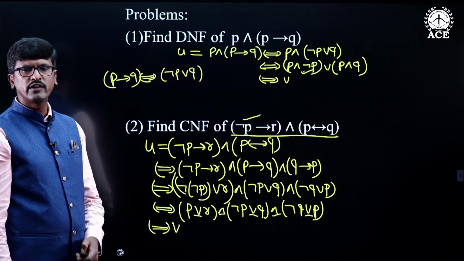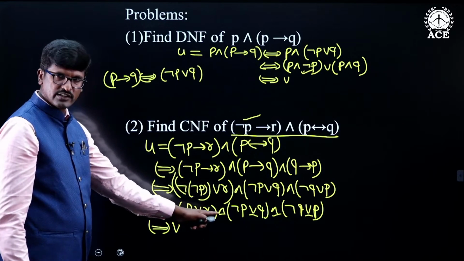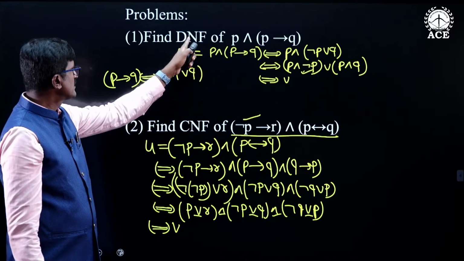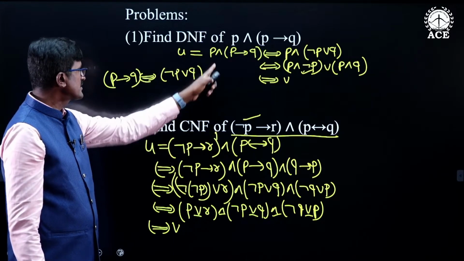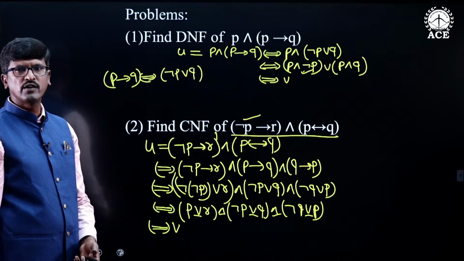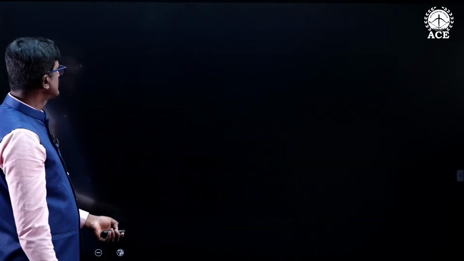So this is how we are going to find out the conjunctive normal form, not disjunctive normal form. This is the conjunctive normal form of this, and this is the disjunctive normal form of this. So this is how we are going to find out disjunctive normal form and conjunctive normal form. Now you see the next one.